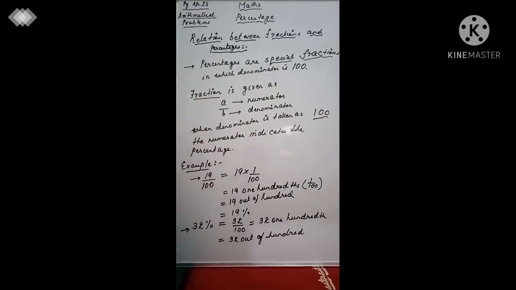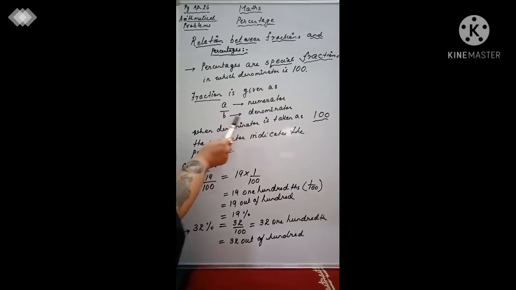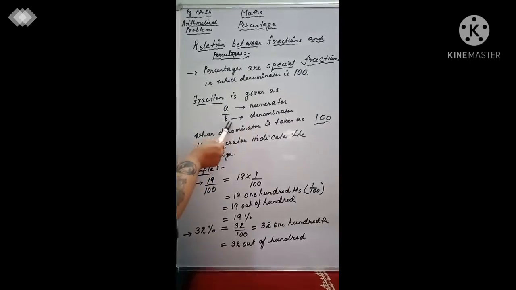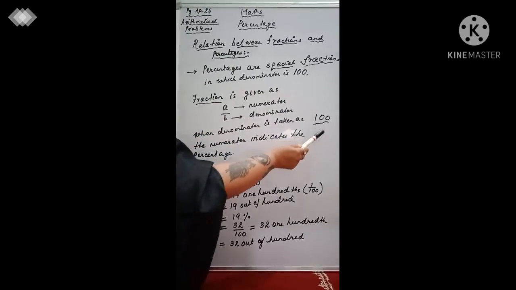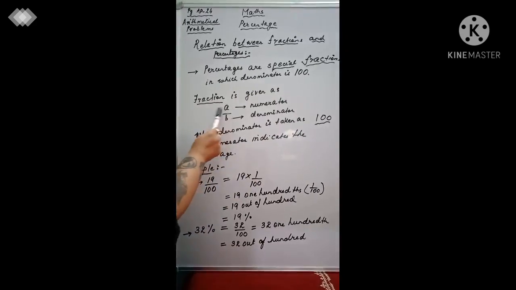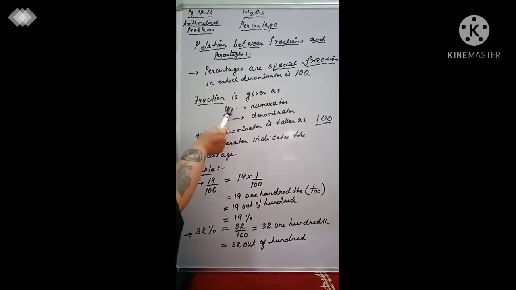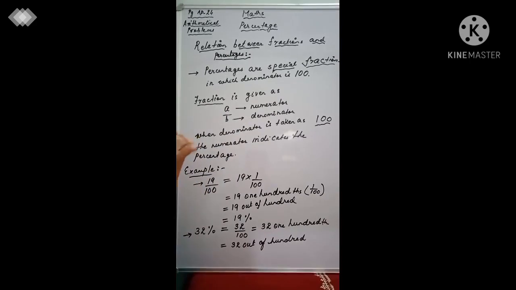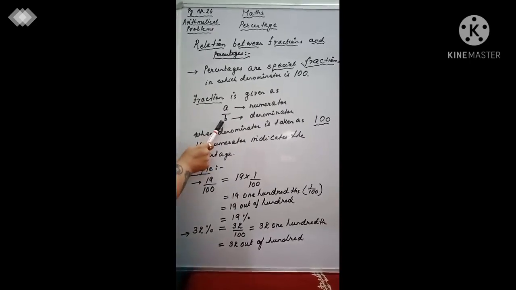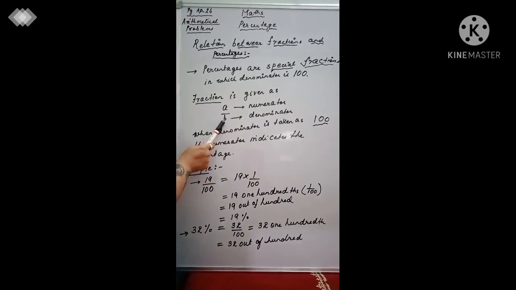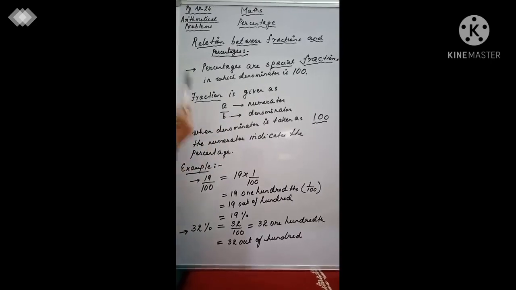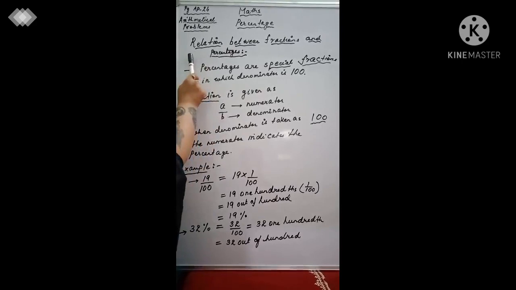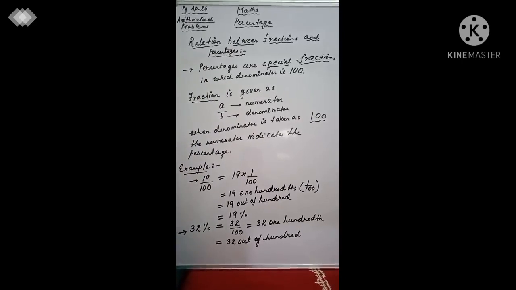Now again, as I said, when you take this denominator as equal to 100, the numerator, that is a, gives us the percentage. Let's repeat. When you take this denominator as 100, the numerator gives us the percentage. And this is the relation between fractions and percentages. Is that clear with everyone?